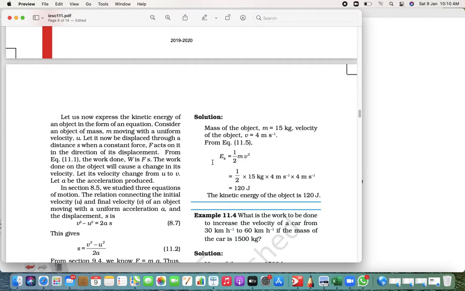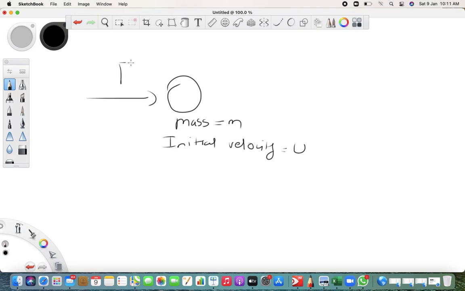Consider an object whose mass is m, whose initial velocity is u. Now let's say you have applied some force F on the object. The object started moving, so let's say the final velocity is v.